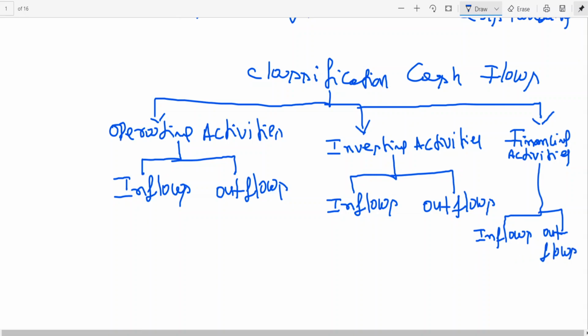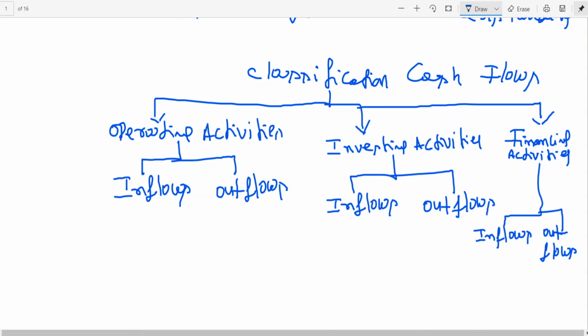In simple terms, what are operating activities? The principal activity of an enterprise is called operating. We'll take some examples later on. But if you look at the definition, operating activities are nothing but cash flows from principal activities. Cash flows can be, as I said, inflow or outflow. And what is investing activities?